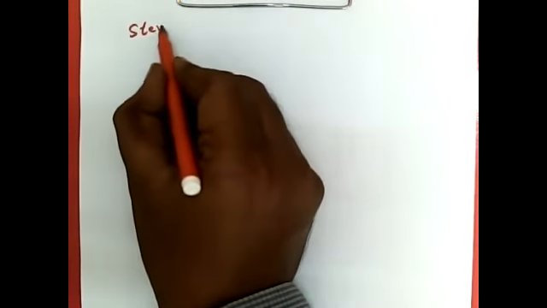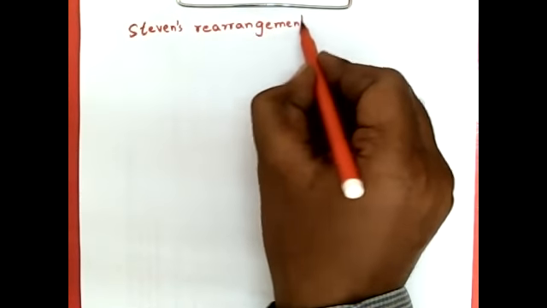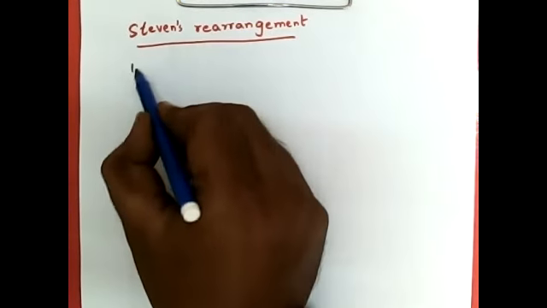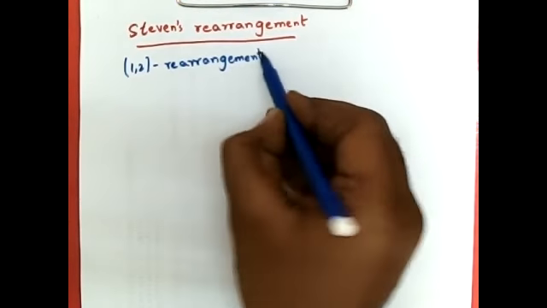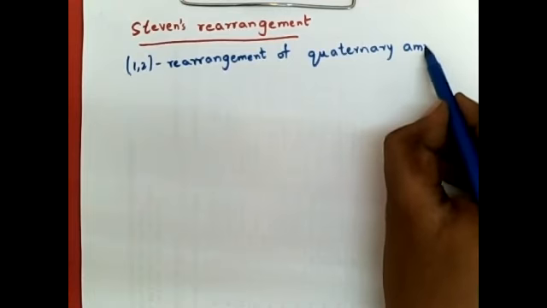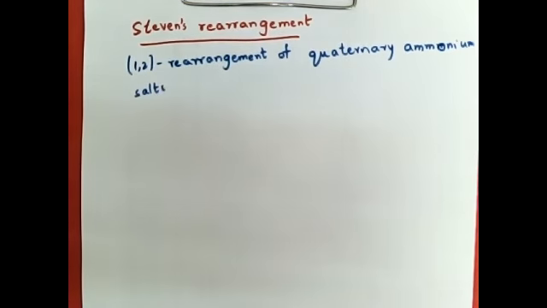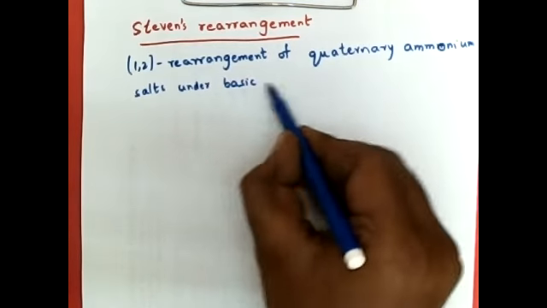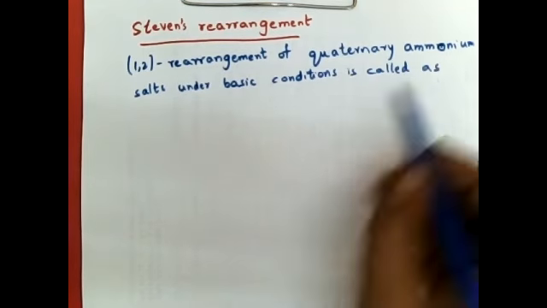Next, we will discuss Stevens rearrangement. What is Stevens rearrangement? 1,2 rearrangement of quaternary ammonium salts or ammonium halides under basic conditions is called Stevens rearrangement.